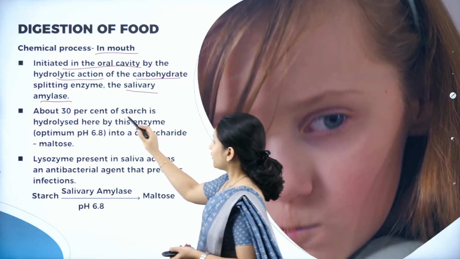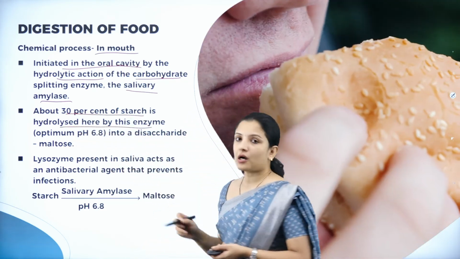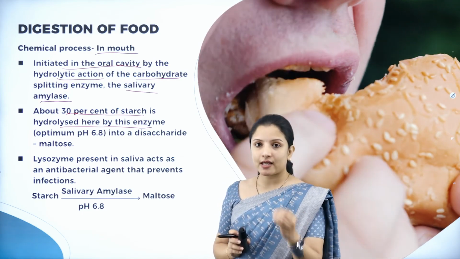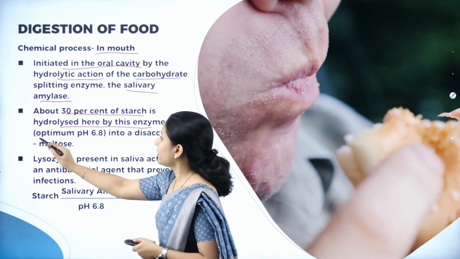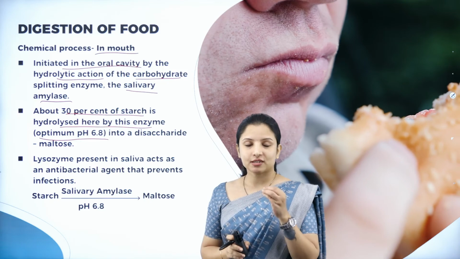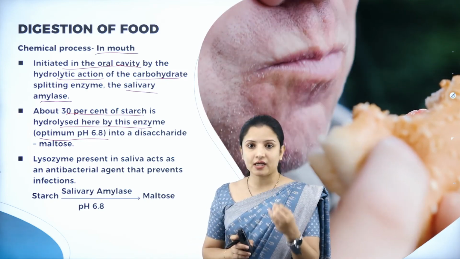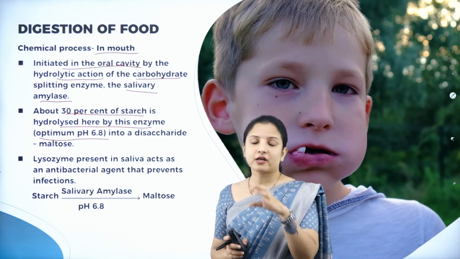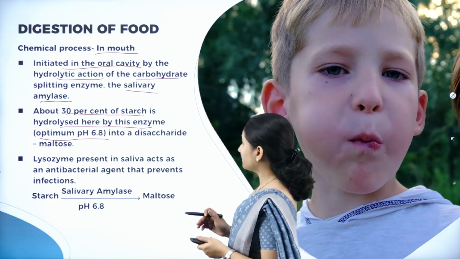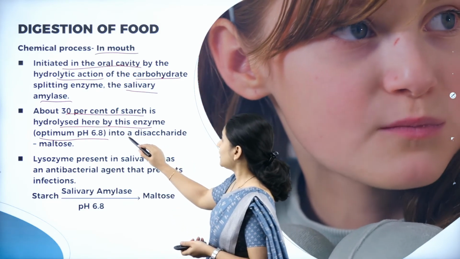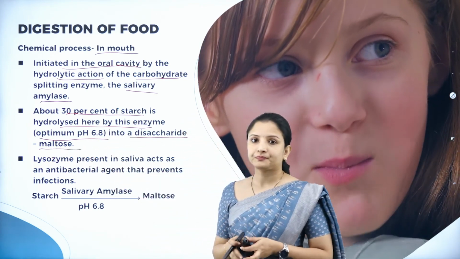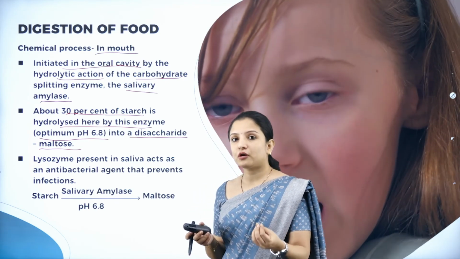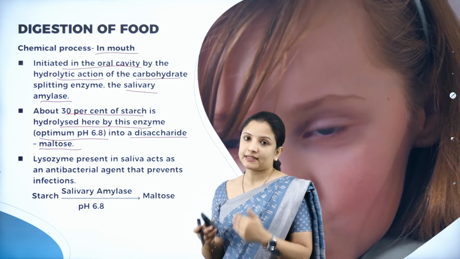About 30% of the starch is hydrolyzed in the mouth itself. Why? In the mouth, the salivary glands secrete the enzyme salivary amylase, which has an optimum pH of 6.8, and this is capable of breaking down about 30% of the carbohydrate or starch present in the food into simpler forms. That is, it breaks it into a disaccharide, for example, maltose. The complex polysaccharides will be broken down into simpler disaccharide forms.